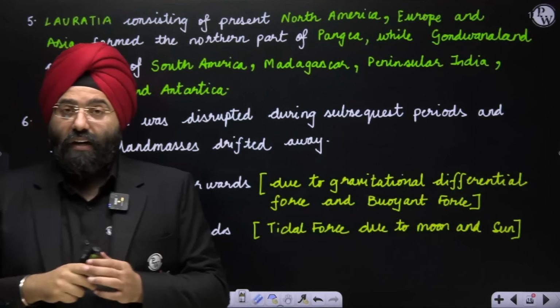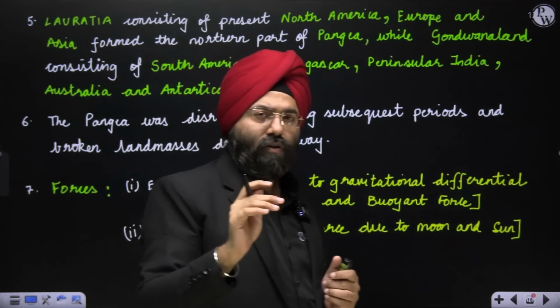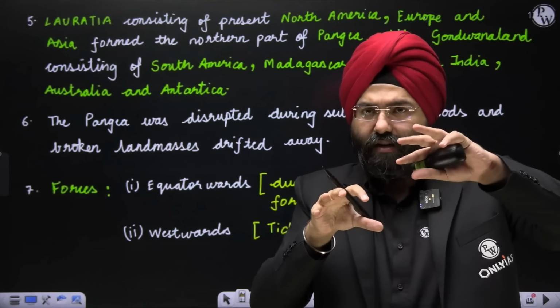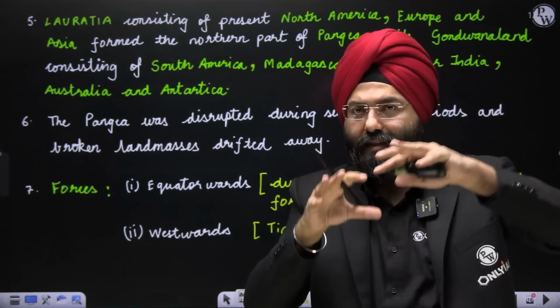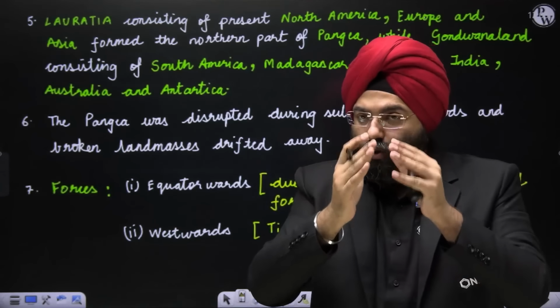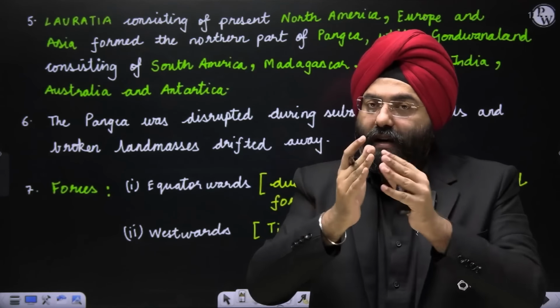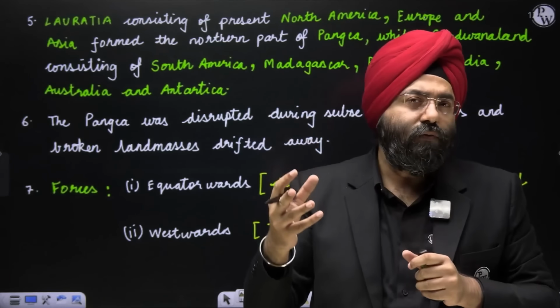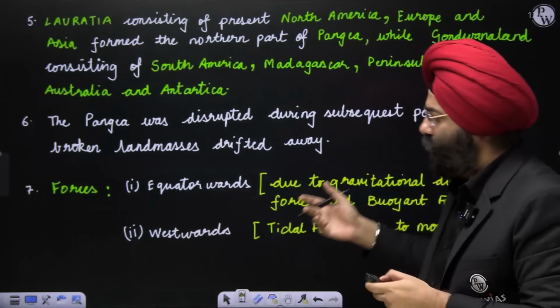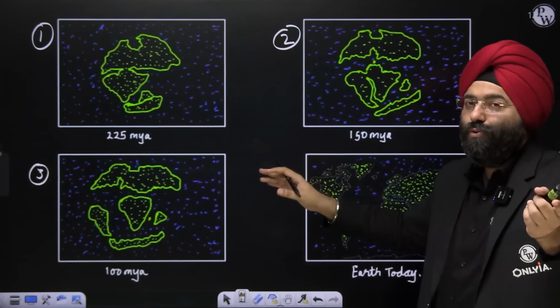Now please remember, again, they're talking about that as Pangaea broke up, various land masses started drifting, firstly in the form of a broad mass, Laurasia, the northern part, and Gondwanaland, the southern part. Those land masses further started drifting apart and breaking, and that led to the formation of the various continents or smaller land masses, which you can see over here according to Wegener.